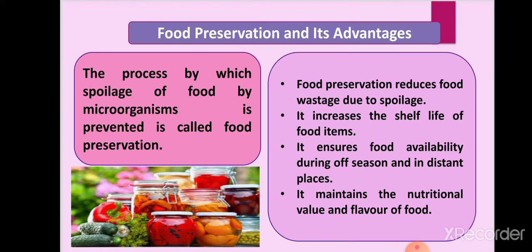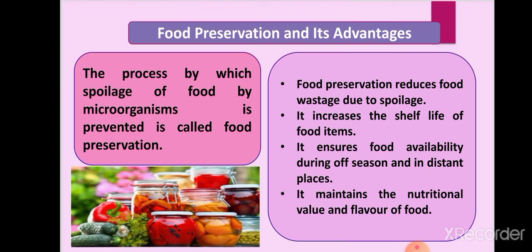So when food gets spoiled, in order to protect the food or to prevent it from spoilage, we should preserve the food. The process by which the spoilage of food by microorganisms is prevented is called food preservation, because in most cases the food is spoiled because of microorganisms. They develop on it and cause spoilage of the food. So the process by which we prevent the spoilage of food by microorganisms is called food preservation.